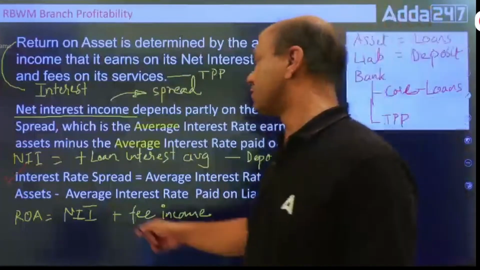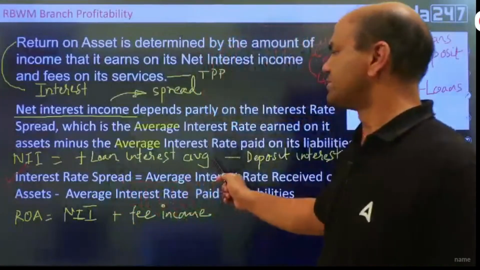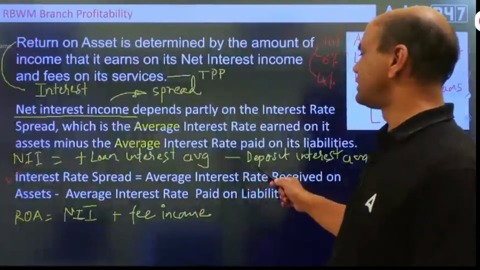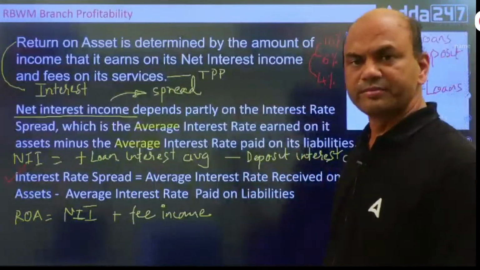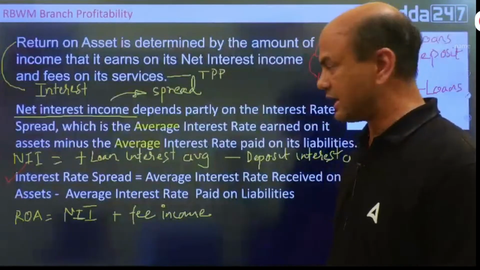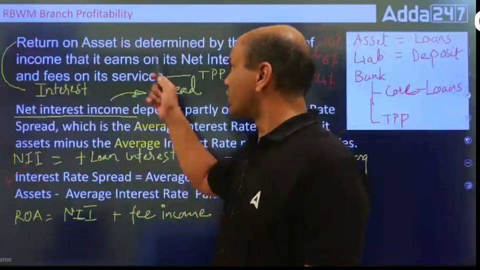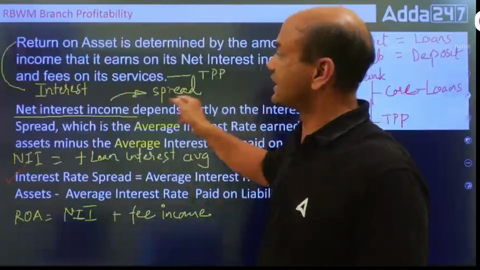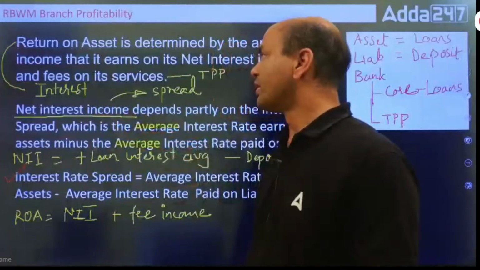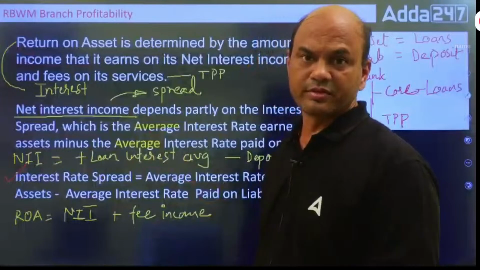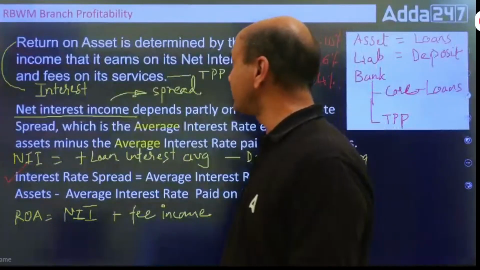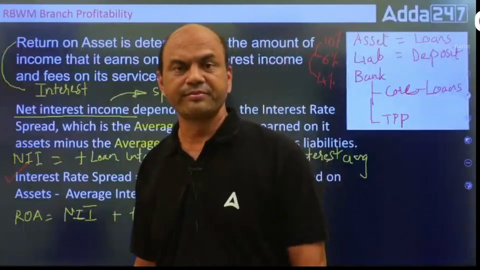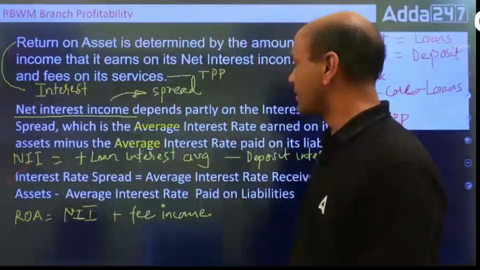So NII means average loan interest minus average deposit interest. But ROA includes two parts: one is your NII and second is your fee income. Fee income is basically your TPP, third party products.